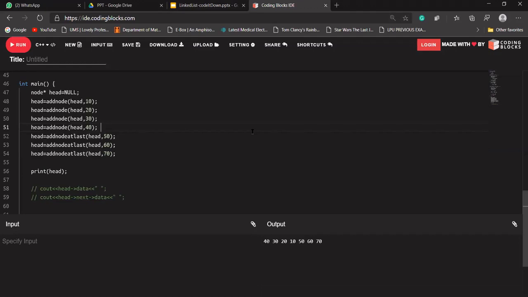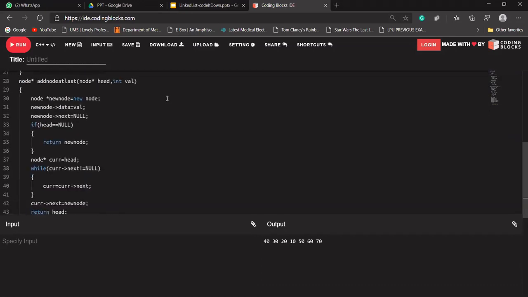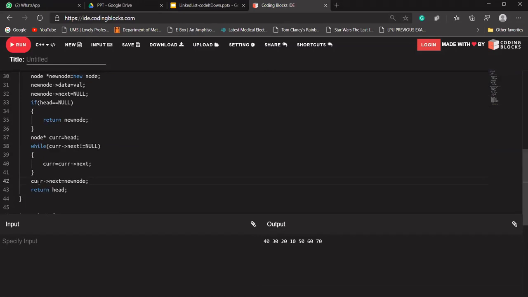Venkatesh, you are having doubt in line number 52. Let me check what was line number 52. Venkatesh, I think you are okay. You are having doubt in line number 42, because at line number 42 current will point to our last node and will update the last node's next. Rohit is saying it is clear. Smith asks whether adding a node at the last will take more time than adding at the front. Yes, Smith, absolutely it will, because we have to iterate through the complete loop, meaning the complete linked list.